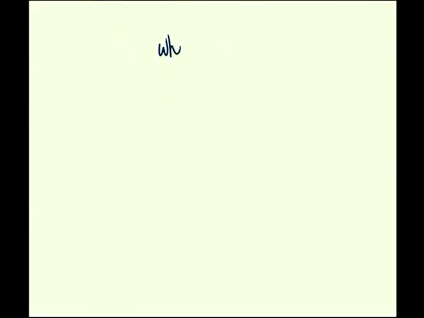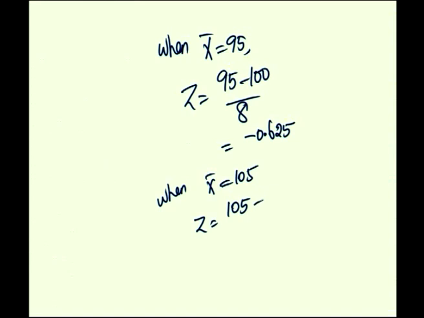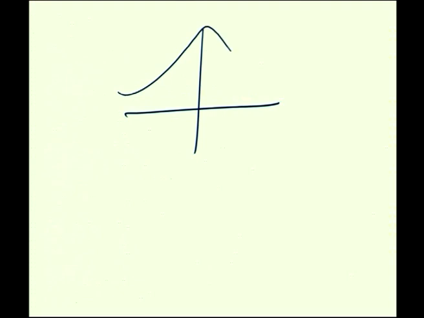When x bar is equal to 95, then z is equal to 95 minus 100 by 8, which is equal to minus 0.625, and similarly when x bar is equal to 105, z is equal to 105 minus 100 by 8, which is equal to plus 0.625. Just plot it in the diagram and then see how the area covered is, so that we can calculate the corresponding probability value.